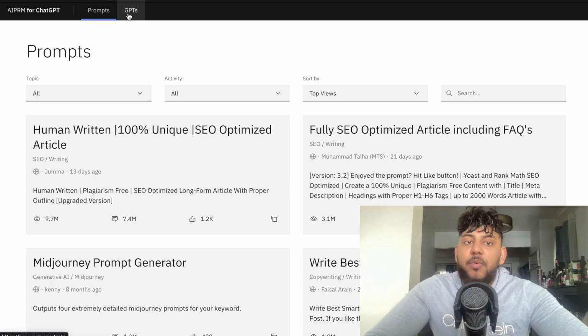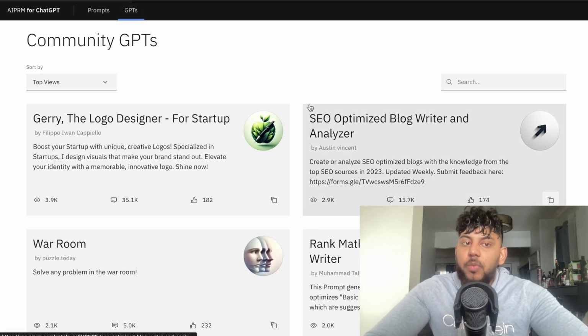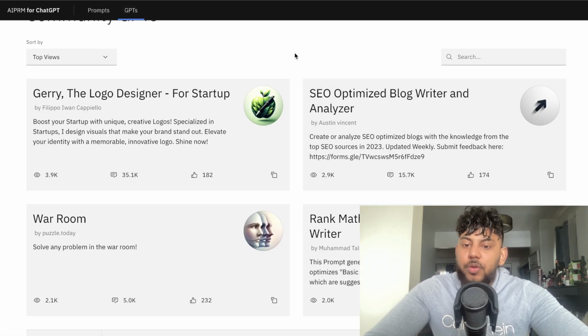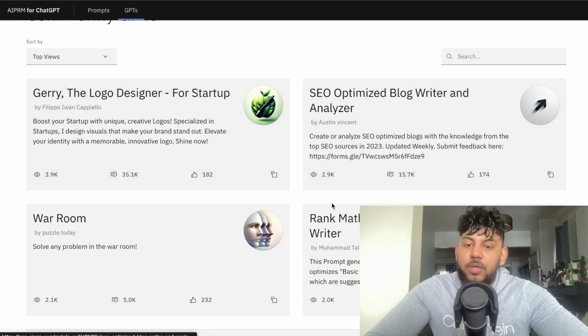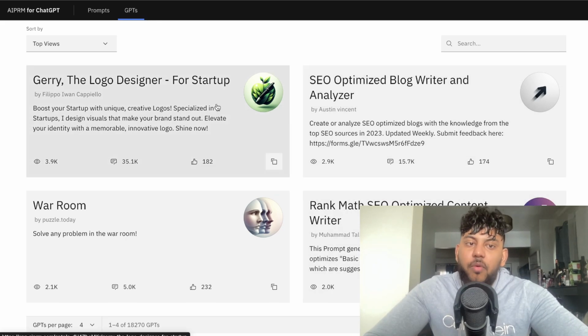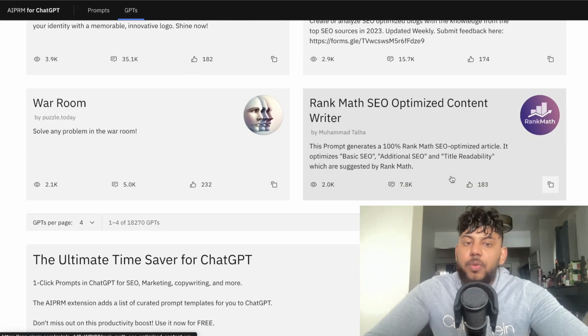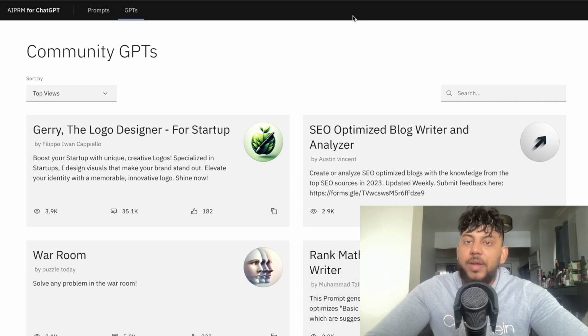They also have a tab for GPTs. So now you can actually go ahead and browse through some of the most popular GPTs from their community. And again, this is really good because it allows you to get an idea for which GPTs are going to be popular, and you can recreate or create a better GPT. So that's how you can find some great ideas for GPTs.